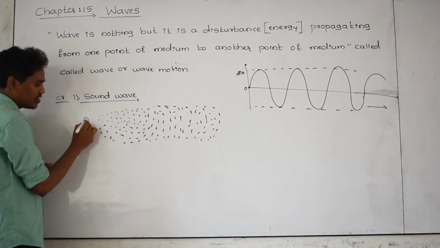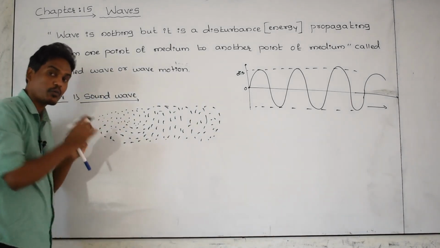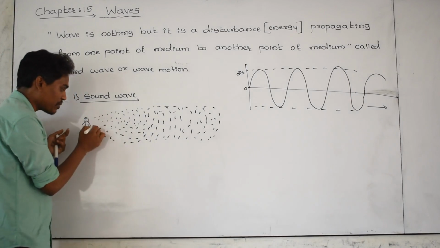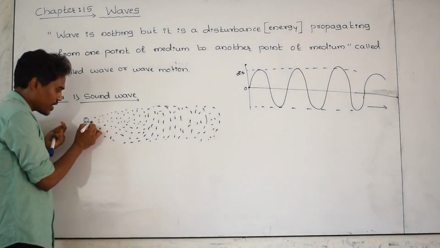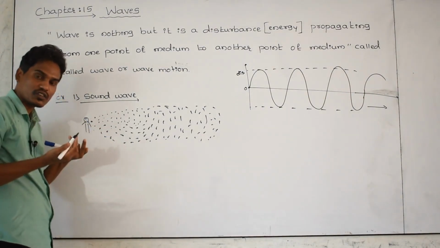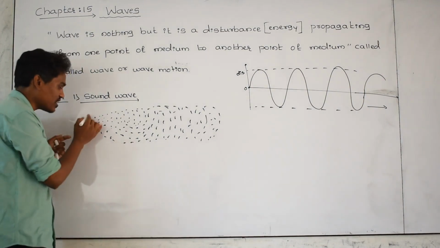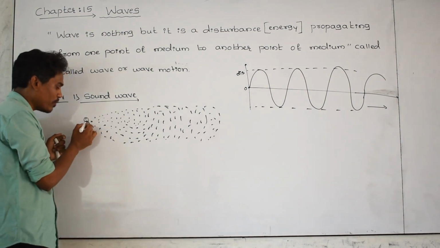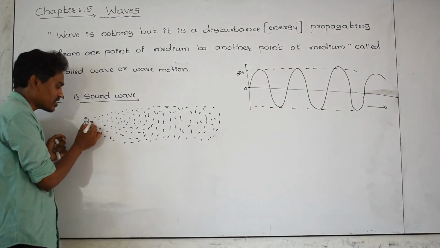And this is a person, he is talking. Whenever the person puts pressure on these air particles by his vocal cords, these particles start to vibrate. Whenever the person talks, his vocal cords put pressure on these air particles, and this one starts vibrating.